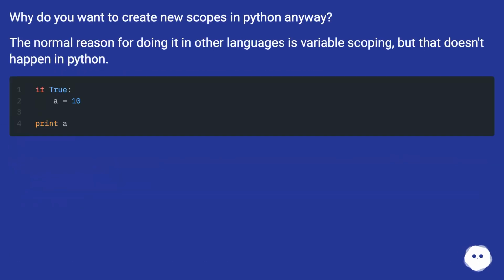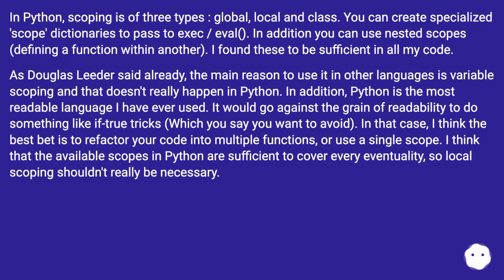Why do you want to create new scopes in Python anyway? The normal reason for doing it in other languages is variable scoping, but that doesn't happen in Python. In Python, scoping is of three types: global, local, and class. You can create specialized scope dictionaries to pass to exec or eval. In addition, you can use nested scopes, defining a function within another. I found these to be sufficient in all my code.